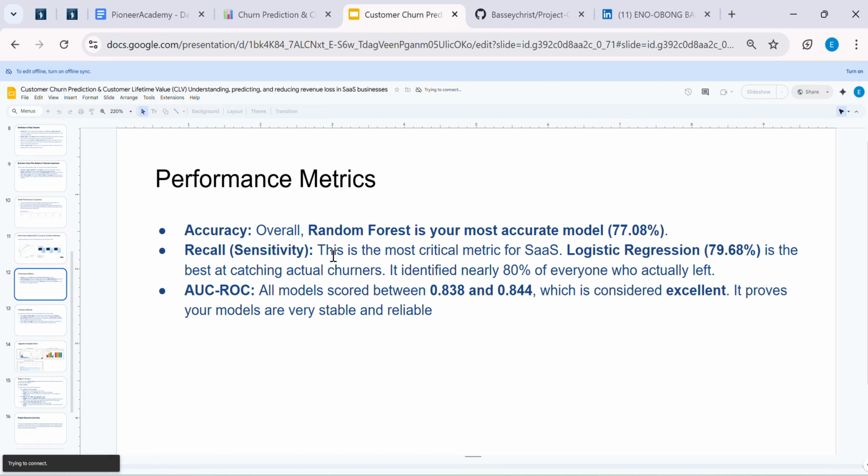So this really identifies almost 80% of everyone who actually left. And then for the AUC-ROC, all the models score between 0.83 and 0.84, which is considerably excellent, and it proves that my model is strong, stable, and reliable.